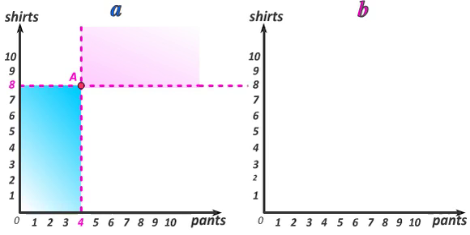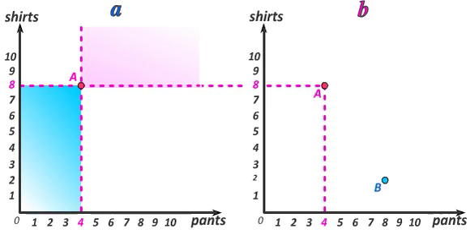If we are now to look for bundles that the consumer considers just as good as bundle A, in other words no better and no worse, we therefore can't look in these shaded areas. Instead, we have to look into the non-shaded areas and find such bundles there. We will do that in panel B of the graph.